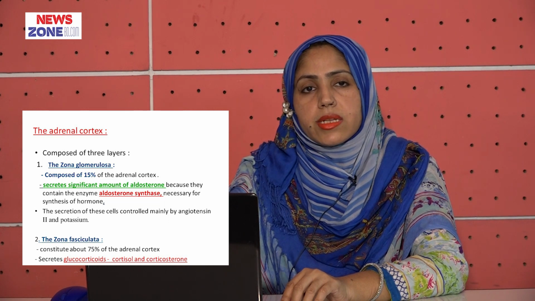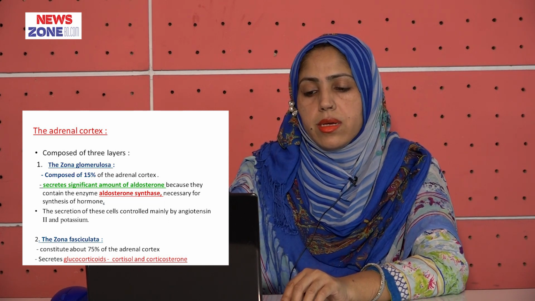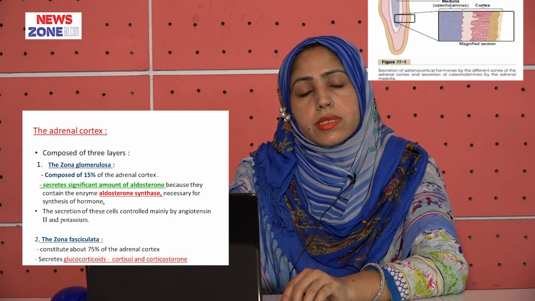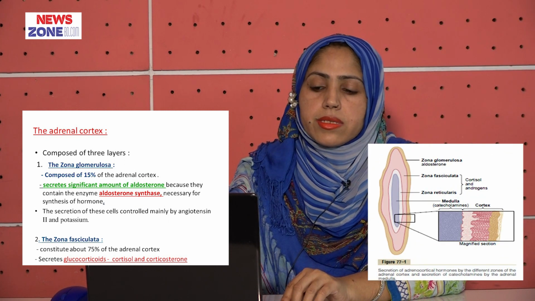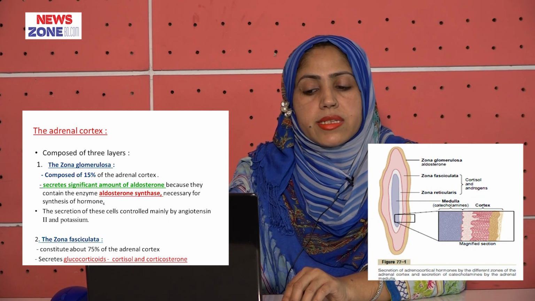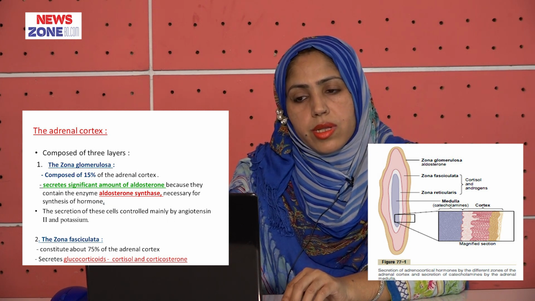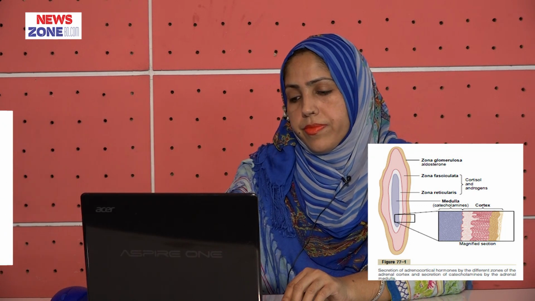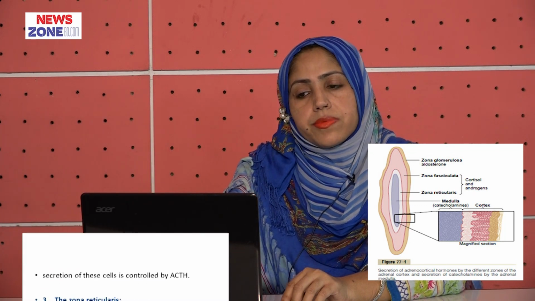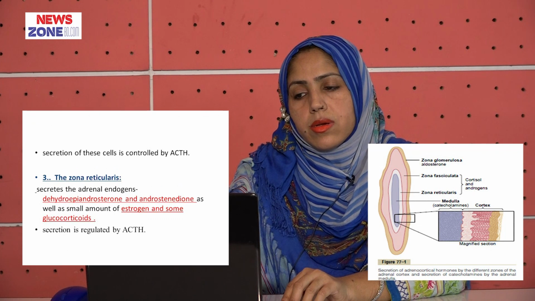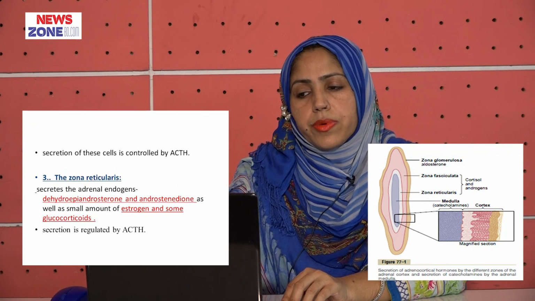The second layer is the zona fasciculata, which constitutes about 75% of the adrenal cortex, and this layer secretes glucocorticoids, that is cortisol and corticosterone. Secretion of these cells is controlled by adrenocorticotropic hormone.